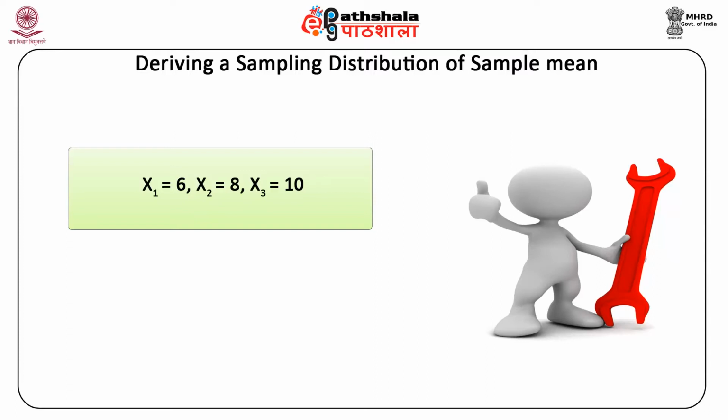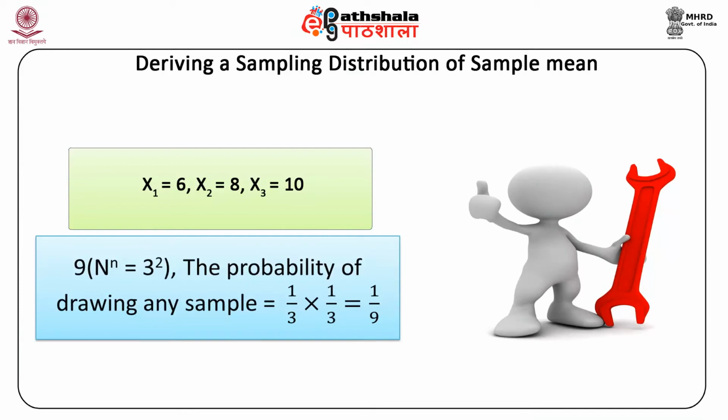Since the size of the population is capital N equal to 3, and the sample size is small n equal to 2, the total number of possible samples drawn from it will be 9, which is capital N raised to the power small n, equal to 3 squared, which is equal to 9.